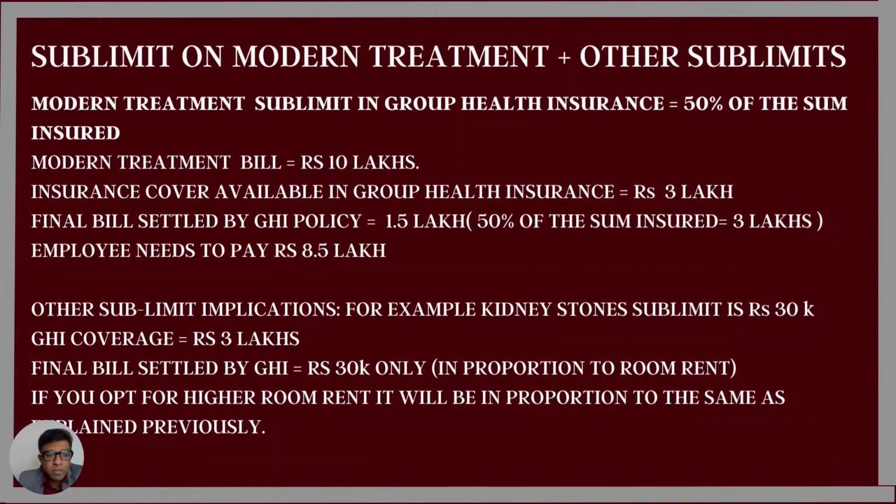Secondly, the implications of the other sublimits. Again, with the help of an example, let's look at the kidney stones treatment, which is sublimited to 30,000. Meaning to say, even though I have a coverage of 3 lakhs and I actually incur a bill of, let's say, 1 lakh, this insurance will pay me only rupees 30,000, and even that is going to be paid in proportion to my room rent, as I have explained previously.